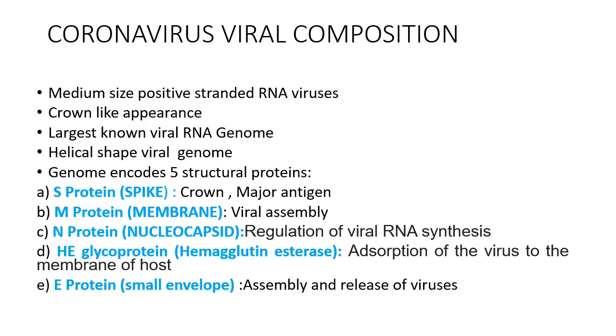You can remember that the HE glycoprotein is seen in the beta coronavirus genus, and as we have already seen, SARS CoV-2 belongs to the beta coronavirus genus.